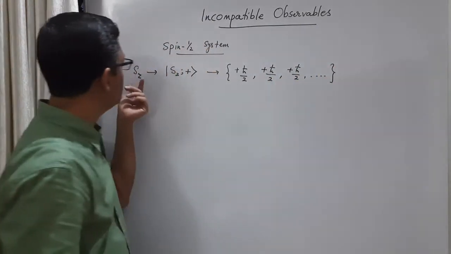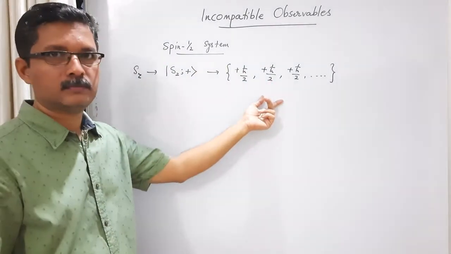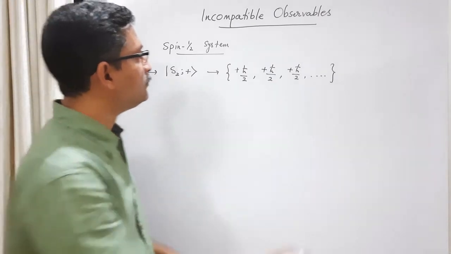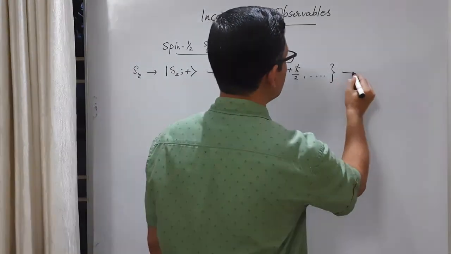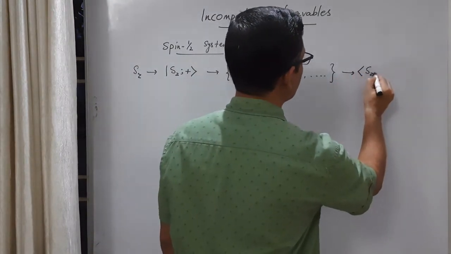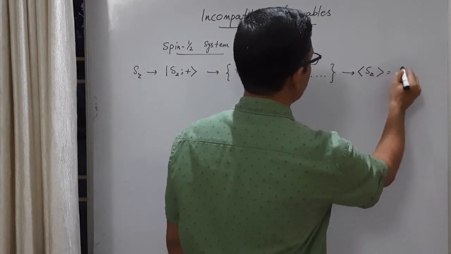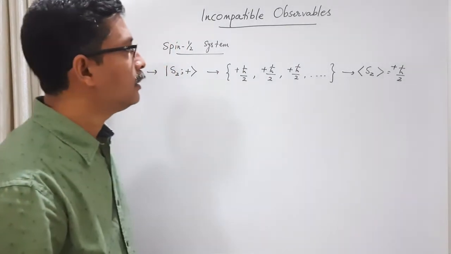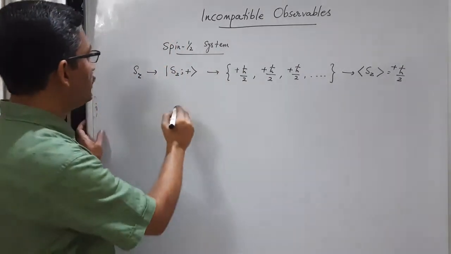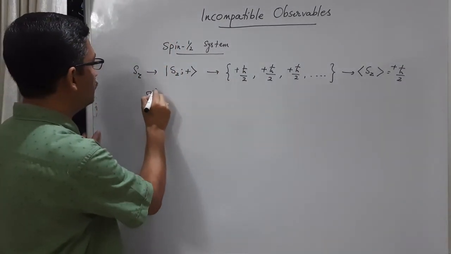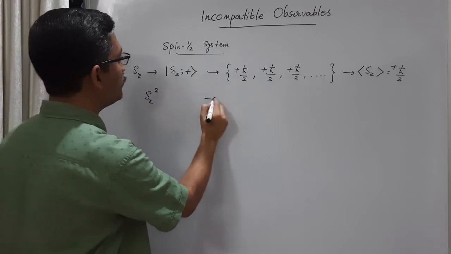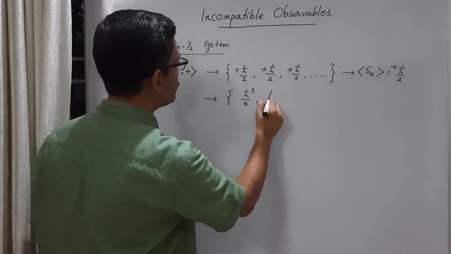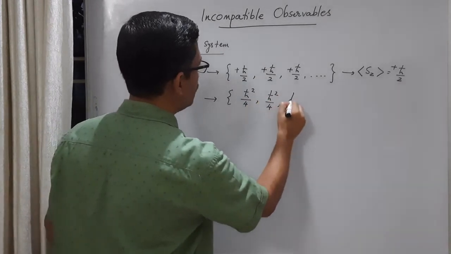We say that Sz is sharp in this state, and we can find the average value of Sz. The average value of Sz will again be plus h cross by 2, right? And we can find Sz square. The Sz square values will be h cross square by 4, h cross square by 4, etc.